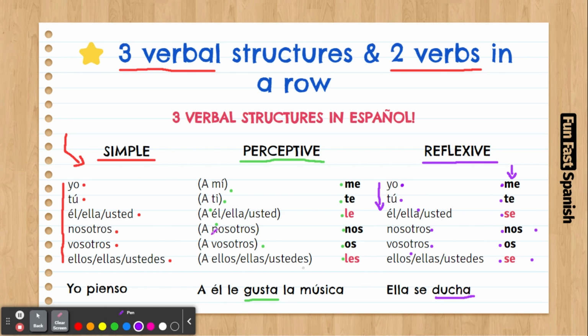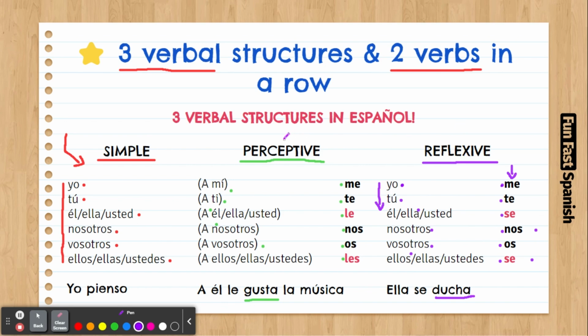That's the same way we do it when we have a simple structure, right? But also the reflexives have this little word that always goes with the personal pronoun. Yo me, tú te, él se, nosotros nos, vosotros os, ellos se. So these are the three structures we have in Spanish for verbs.